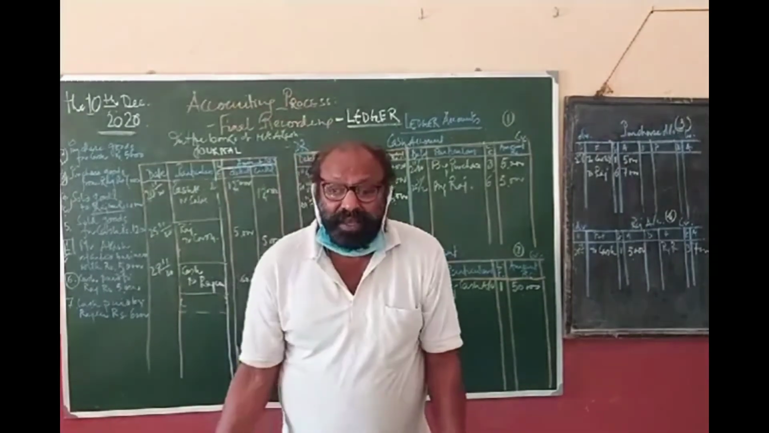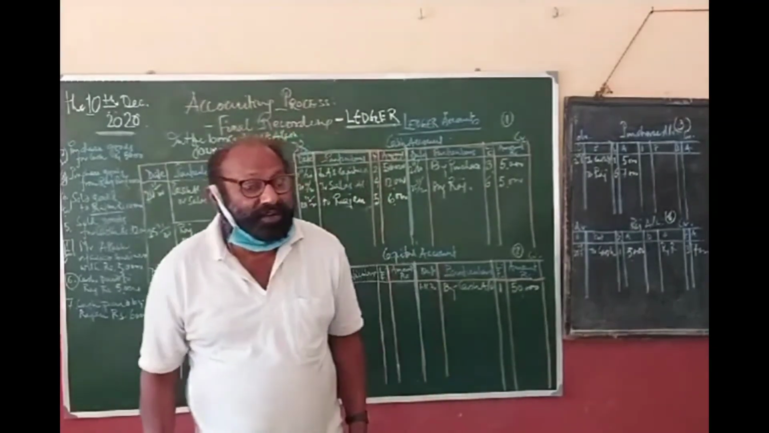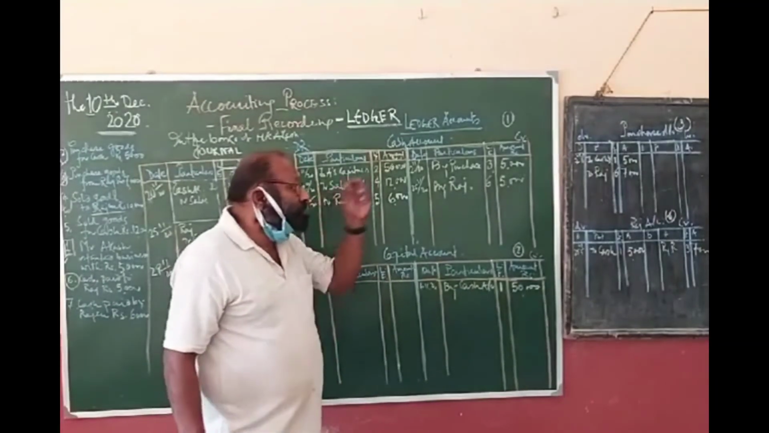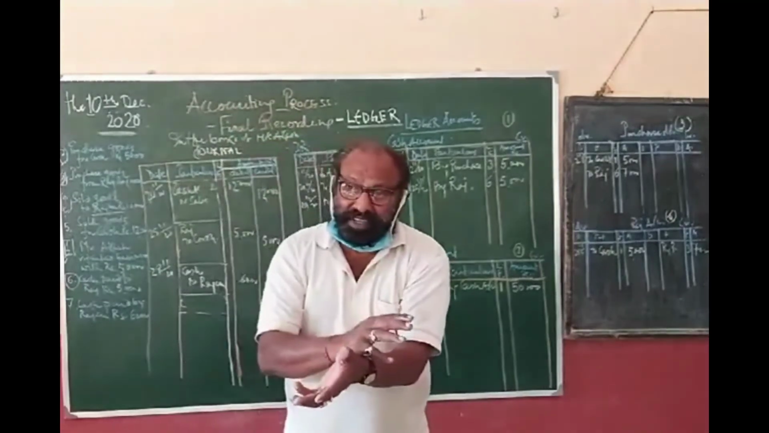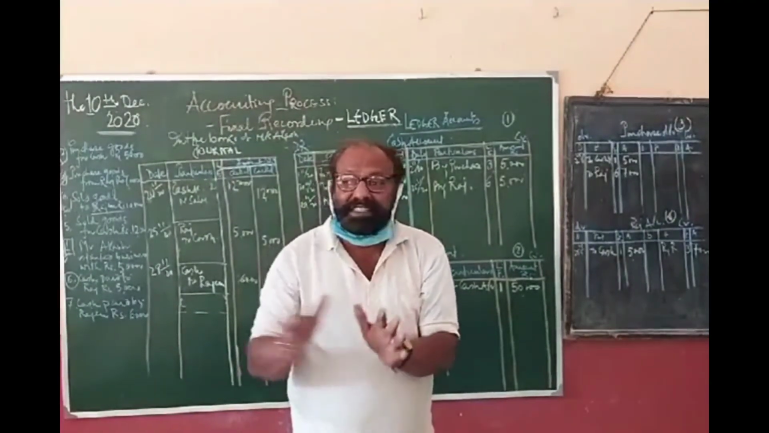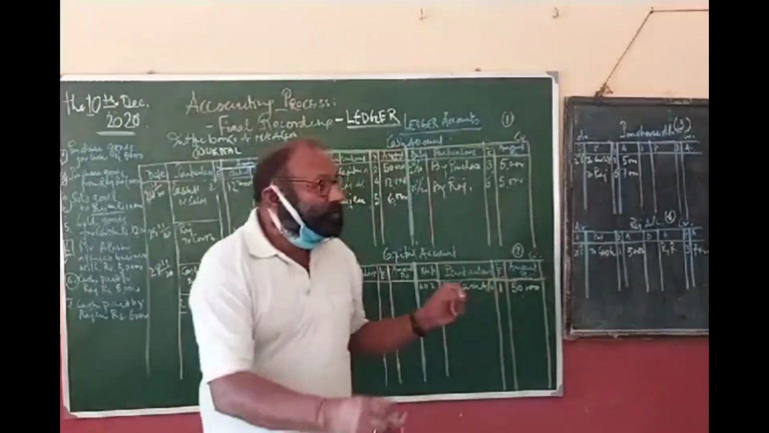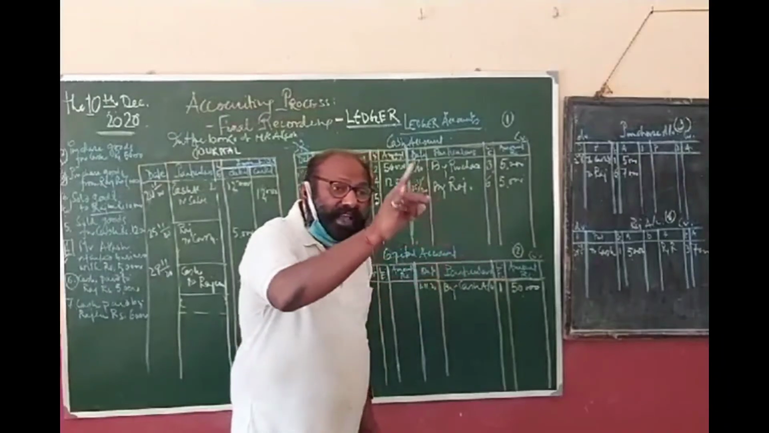And while recording, the narration, the nature of the transaction, should also be written. Then when the transaction takes place, I should first find out the debits and credits. Getting the debits and credits, I will go on recording primarily in the journal, and from the journal we should post in the ledger account.